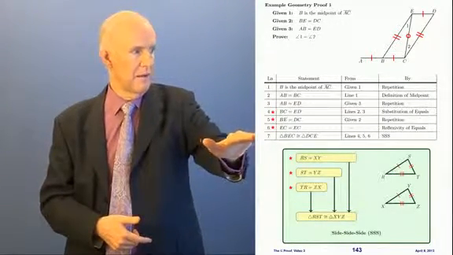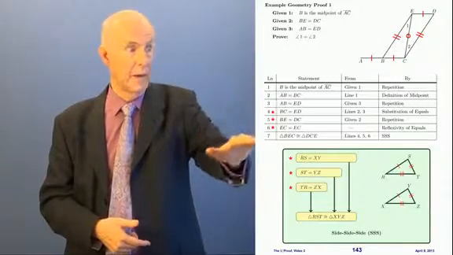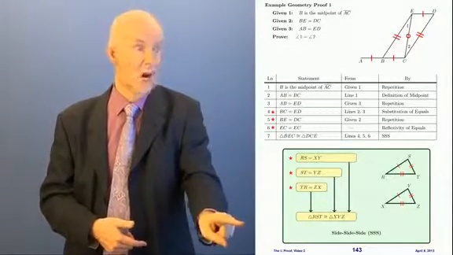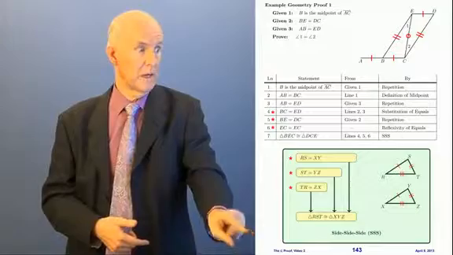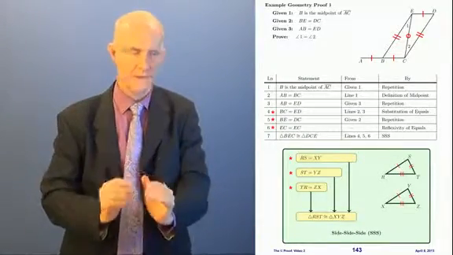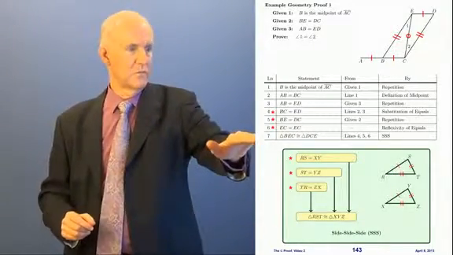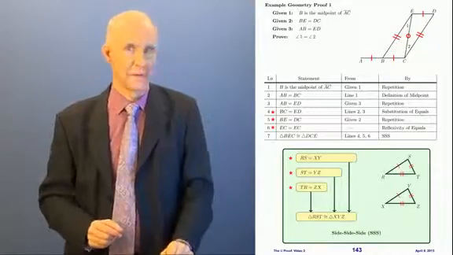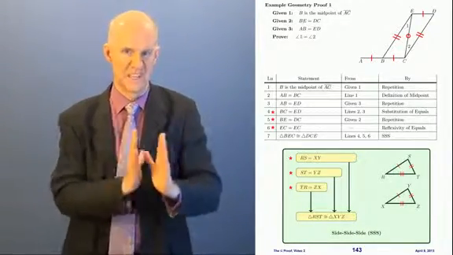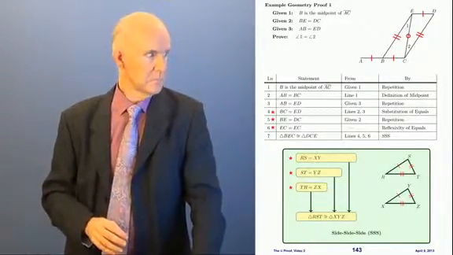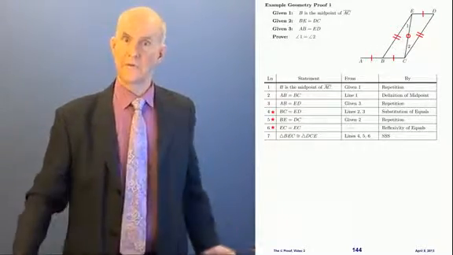So it came from lines 4, 5, and 6 by what? By this rule right here, side, side, side. Okay? I have the SSS in parentheses because we can use the abbreviations. We'll do that a lot when we get to logic because the bicolumn is going to get much narrower. Okay, now we have the triangles congruent.